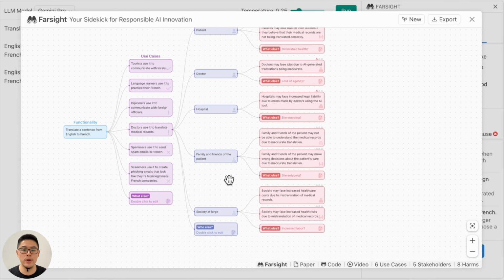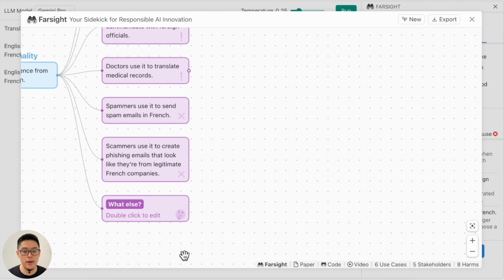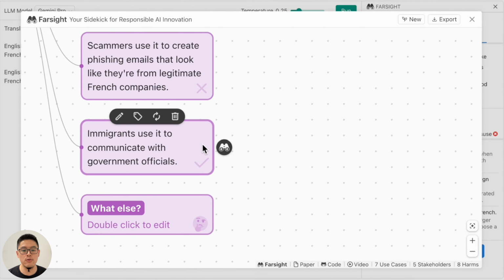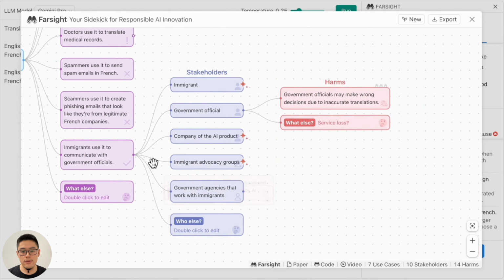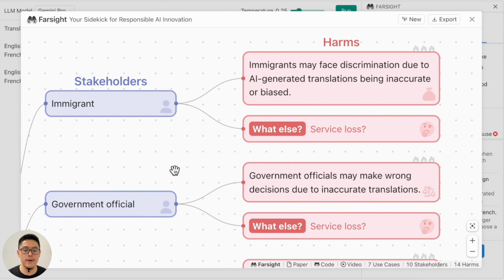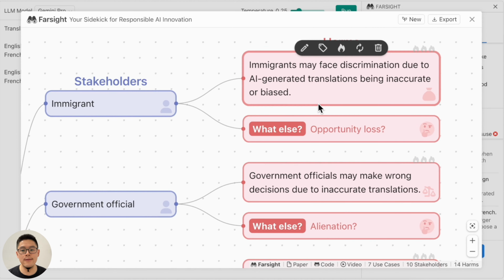Okay, so here's one particular use case of doctor translation. Users can also add their own use case, for example, immigrants using it to communicate with government officials. Similarly, you can generate different stakeholders and different harms under that use case. For example, immigrants might face discrimination due to generation being inaccurate or biased, and so on and so forth. People can use a human-AI collaborative way to envision potential different use cases, stakeholders, and harms. And eventually, user can export all the content into a markdown file.